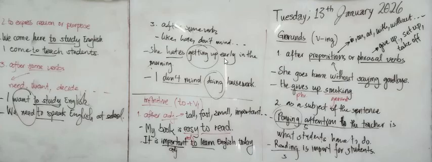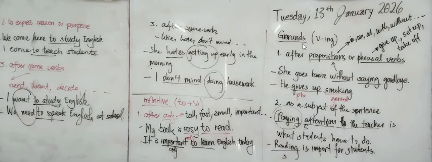Example: she hates getting up early in the morning. So the word hate is followed by gerund, getting up. The second example is I don't mind doing housework. So don't mind is the verb followed by doing, a gerund or verb-ing.